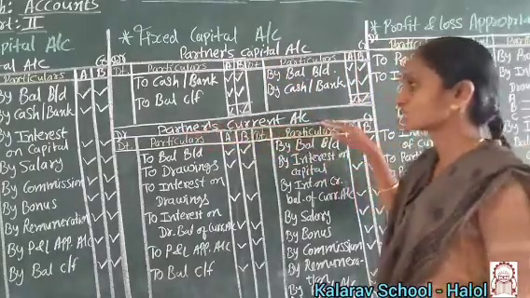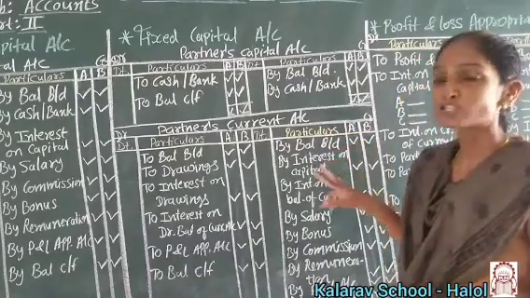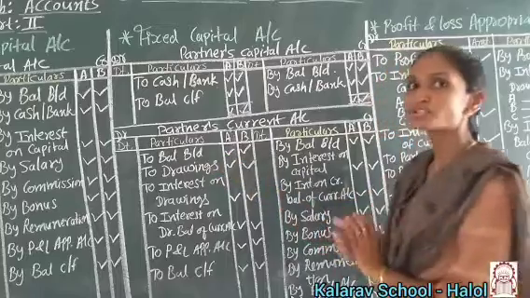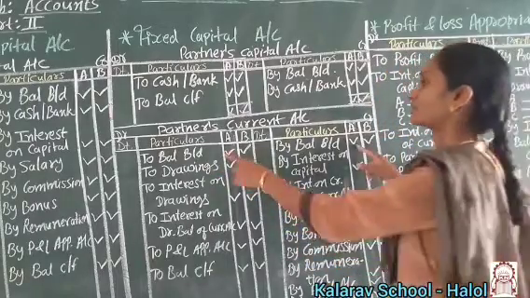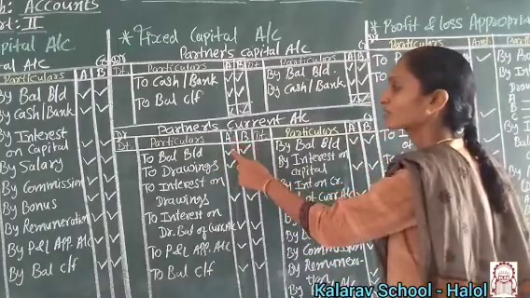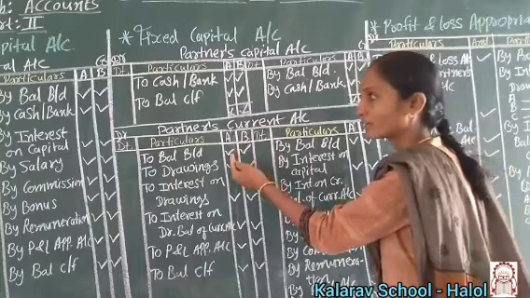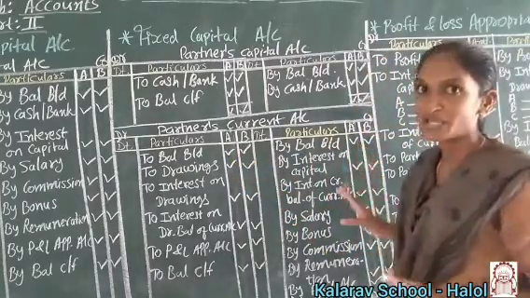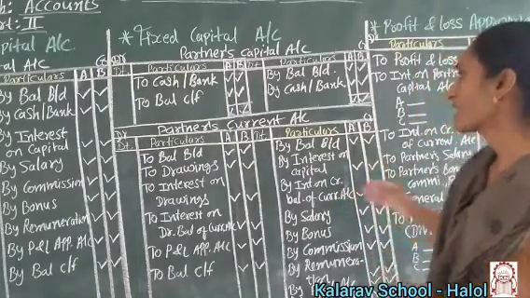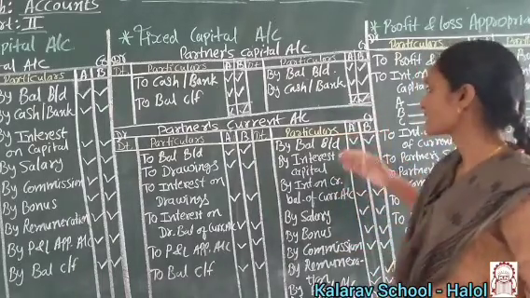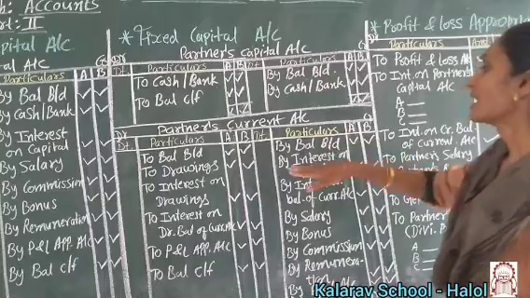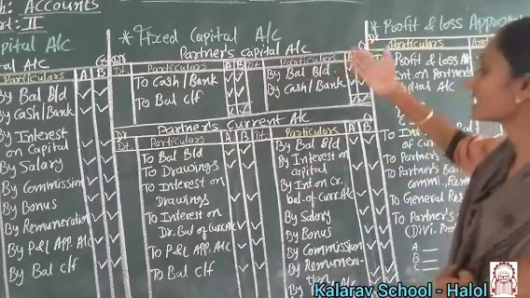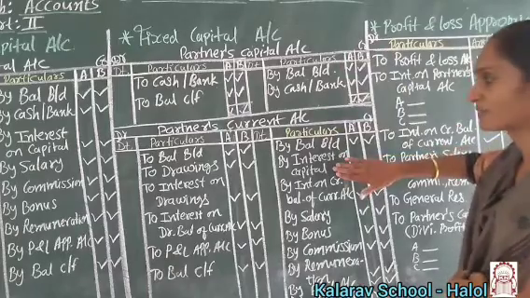Now the partner's current account has two possibilities: it can be on the credit side or the debit side. But partner A cannot have both a debit balance and a credit balance; only one side is possible. Then on the credit side: balance, and interest on capital, whatever the capital is over here, interest has to be charged here.